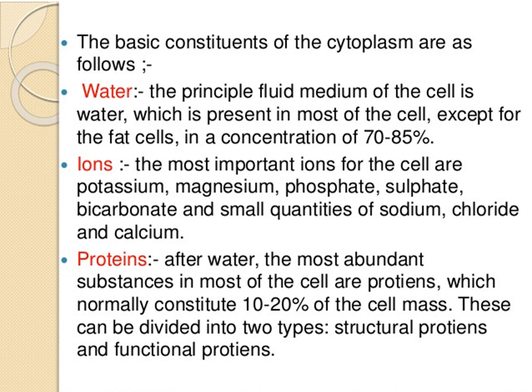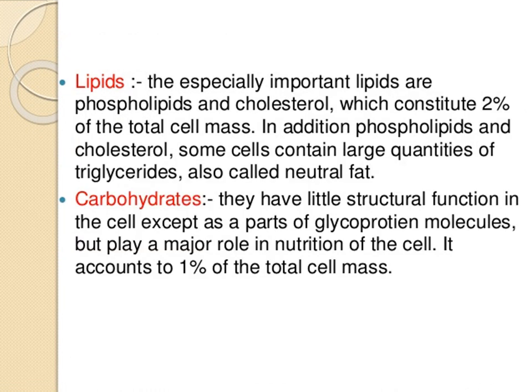These can be divided into two types, structural protein and functional protein. Lipids. The specially important lipids are phospholipid and cholesterol, which constitute 2% of the total cell mass. In addition to phospholipids and cholesterol, some cells contain large quantities of triglycerides, also called neutral fat.